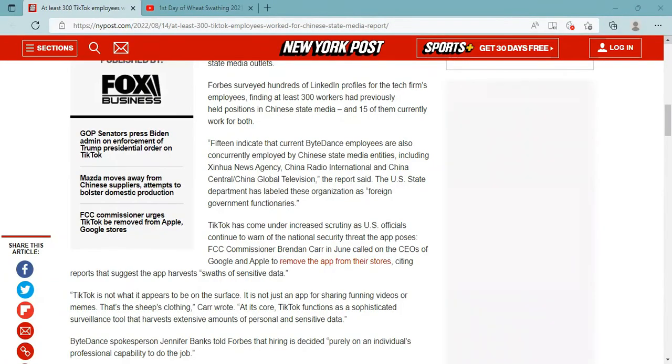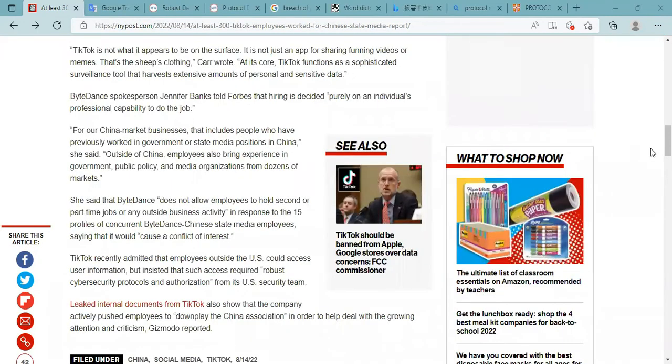So that's what it means to say that the app harvests swaths of sensitive data. TikTok is not what it appears to be on the surface. It is not just an app for sharing funny videos or memes. That's the sheep's clothing, Carr wrote. At its core, TikTok functions as a sophisticated surveillance tool that harvests extensive amounts of personal and sensitive data.